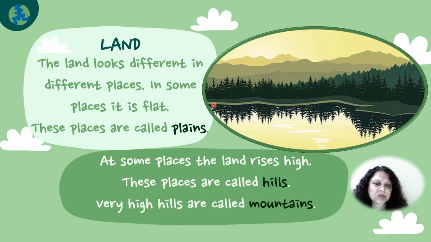Children, can you see this picture? Now in this picture we can see flat land. This flat land is called plains. Then very high hills are called mountains. And when the land rises high, it is called hills. Now we are staying in the hills, children. Nainital is a hill station, so we are staying in the hills.